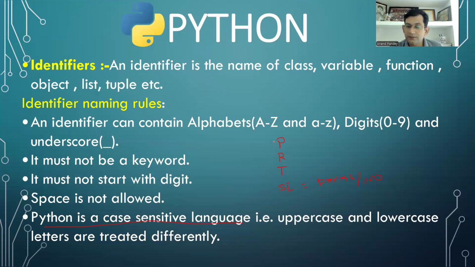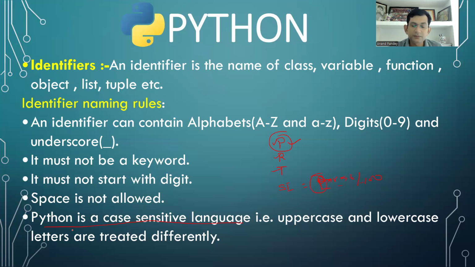So initially you have taken capital P R T, and in the formula you are writing small p r t. This is incorrect because capital P and small p are not the same; they are different. So if you have taken the variable in capital letters, wherever you use it, use the same case, uppercase to uppercase, lowercase to lowercase. Am I clear? So please take care of this.